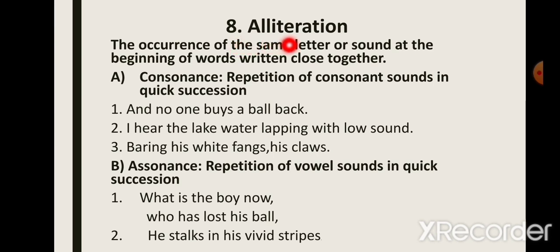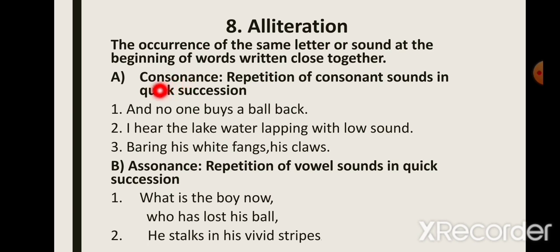Now next we have alliteration, the occurrence of the same letter or sound at the beginning of words written close together. When words that are placed close together begin with the same sound, we call it alliteration. You must be familiar with the tongue twister: "She sells seashells by the seashore, but the seashells that she sells are not the seashells of that seashore." Now you see the repetition of the sound 's' and 'sh'. These words are written closely together and they have the same beginning sound. So this is an example of alliteration.